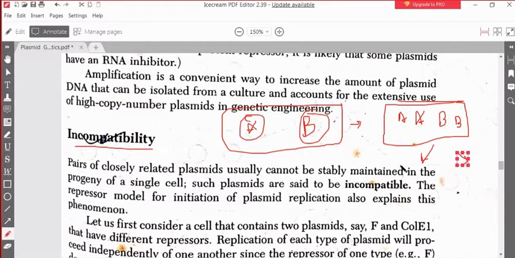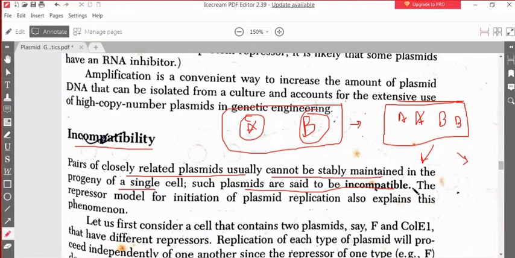But incompatible means the two plasmids cannot be stably maintained, and as a result during division one plasmid may be lost. If you start with a cell that has both A plasmid and B plasmid, after division you might see a cell that has only A plasmid, devoid of B plasmid, or a cell that has only B plasmid, devoid of A plasmid. This phenomenon is called plasmid incompatibility. Pairs of closely related plasmids cannot be stably maintained in the progeny of a single cell, and these plasmids are said to be in the same incompatible group.